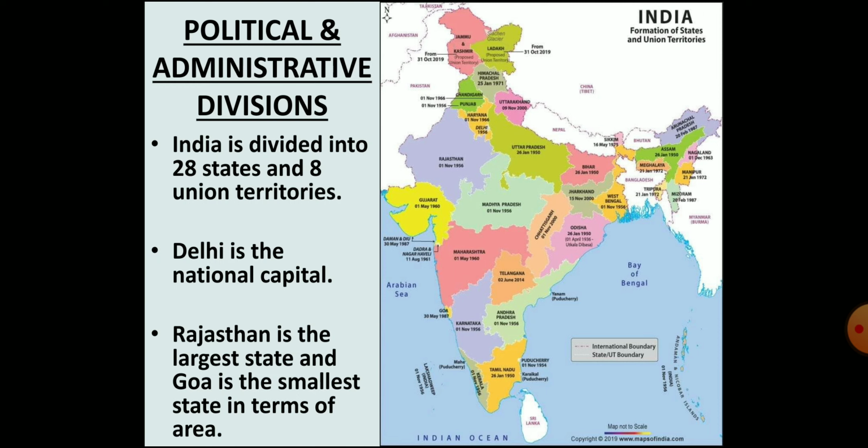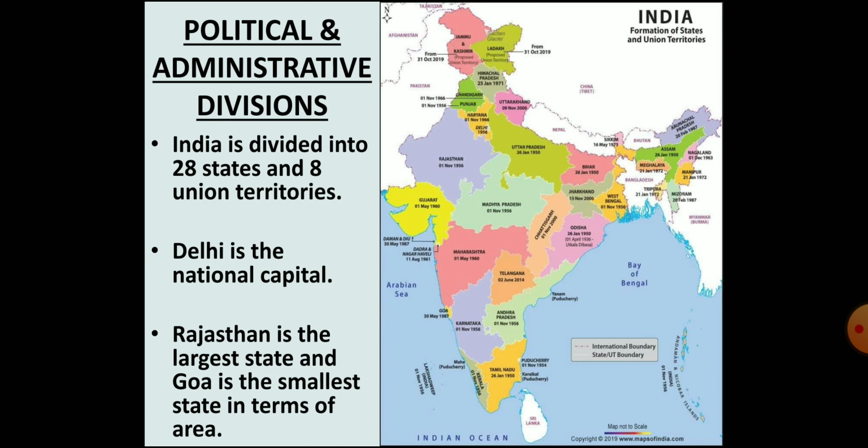Presently, there are 28 states and 8 union territories in India, including New Delhi, which is now called the National Capital Territory of Delhi. Children, from 26 January 2020, Dadra and Nagar Haveli and Daman and Diu are together a single union territory with Daman as its capital. In terms of area, the largest state is Rajasthan and the smallest state is Goa. These states are further divided into districts.